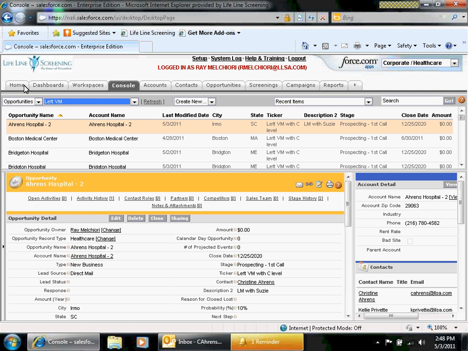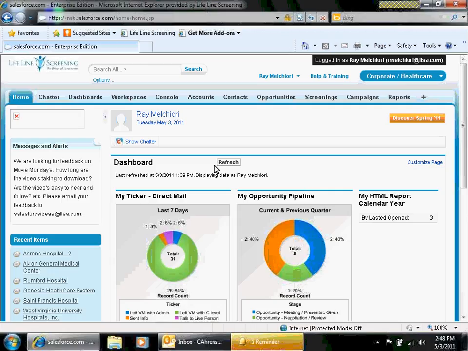Now, if I come back over to my home page, you'll notice that whenever I refresh, this will now go from 31 to 32. And the 26 records will now turn to 27 because I left a voicemail with the C-Level, which will now trigger. And it's taking a little while. There we go. All right, I think that should be all for now.